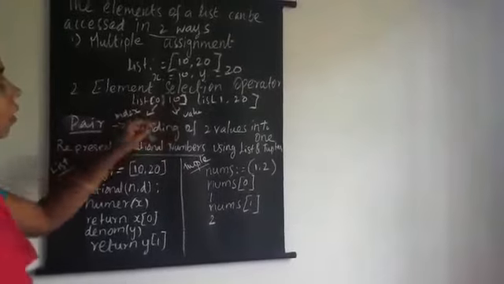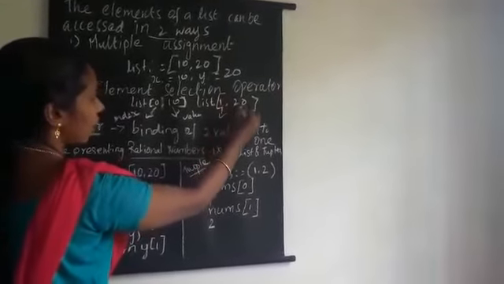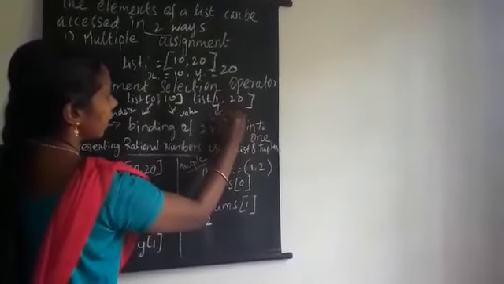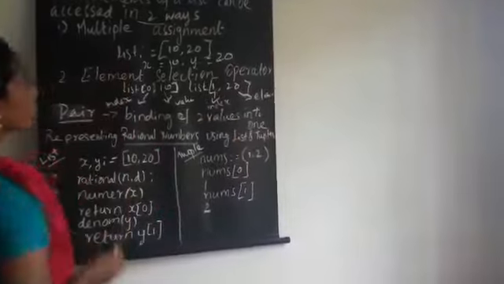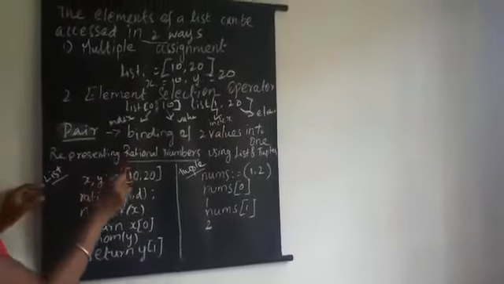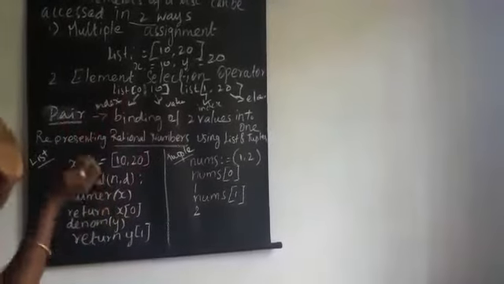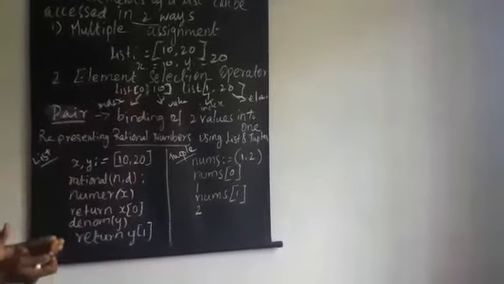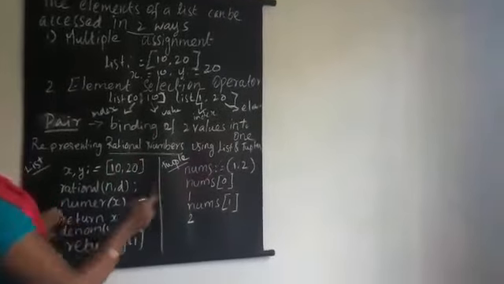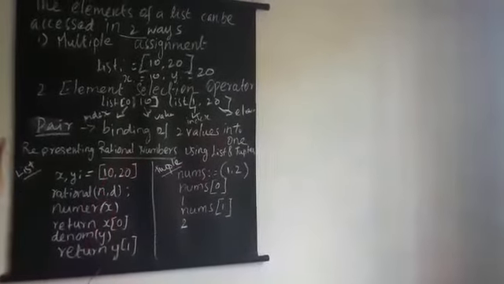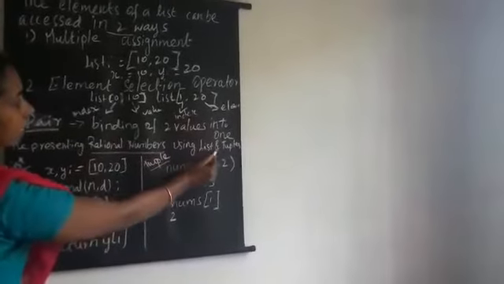Here 1 means index value, and 20 is the element. So the index value and elements can be bound into one. This is called a pair. What is a pair? Binding of two values into one. This is called a pair.